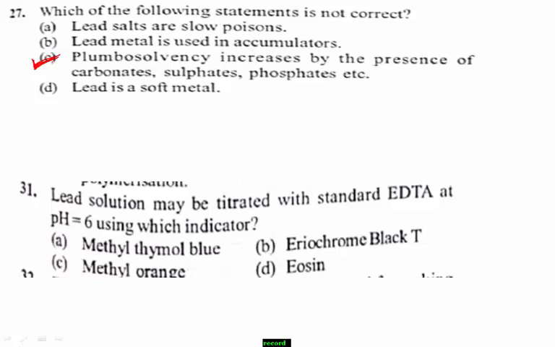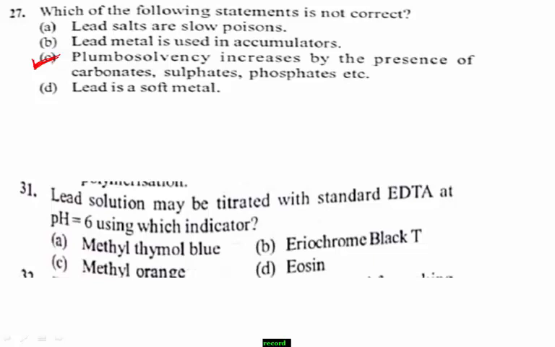The options give different types of indicators. Option A, methyl thymol blue; option B, eriochrome black T; option C, methyl orange; and option D, eosin.